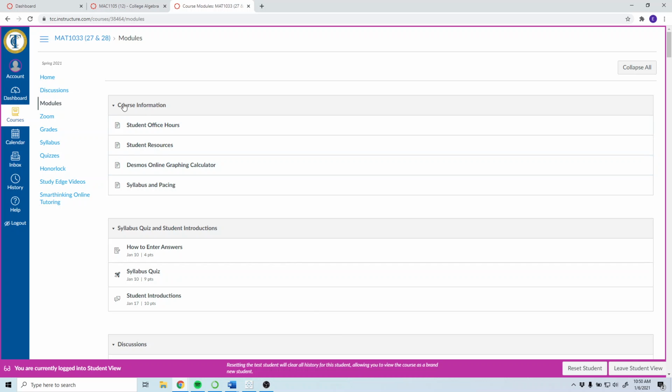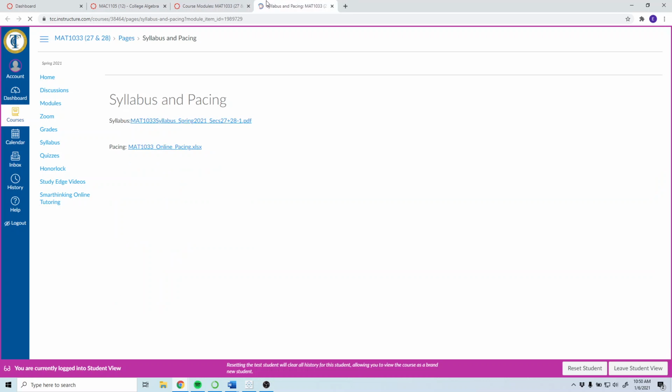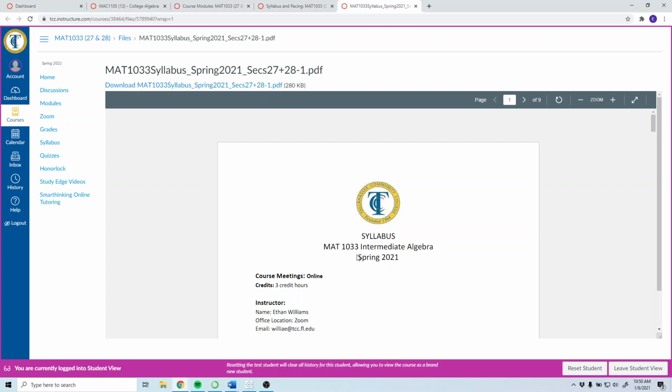And up here on the top, there's a course information tab. So I want to talk about what's here first. The first thing I'm going to do is go through the syllabus and pacing. I'll look at the syllabus first. I won't go through reading every single word on the syllabus, but I want to talk about the main key points.